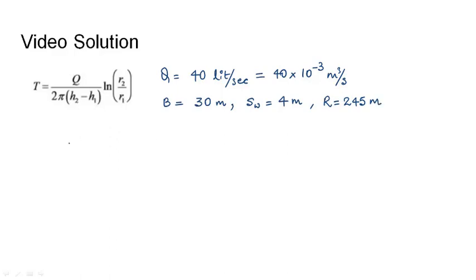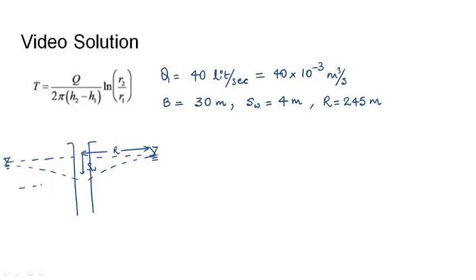So if we draw the well here, and this is our radius of influence, which is equal to capital R. Here the drawdown will be SW, that will connect with the extreme points of zero drawdown, and this will be our aquifer thickness B. The pumping rate from this well will be Q.